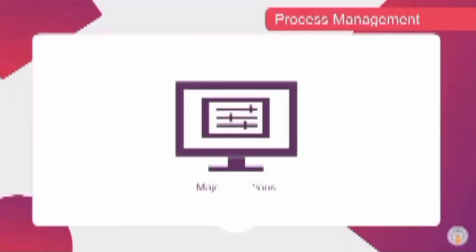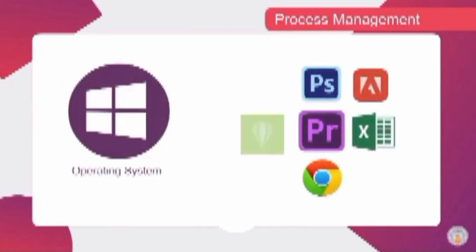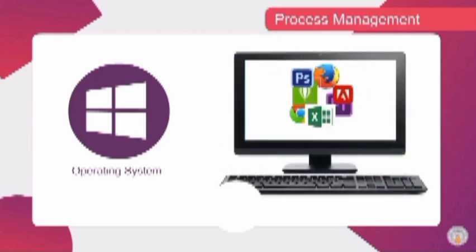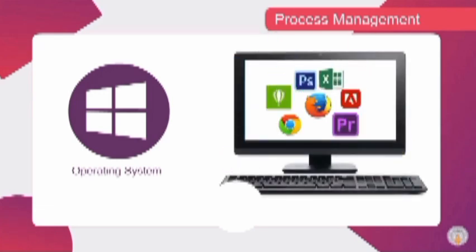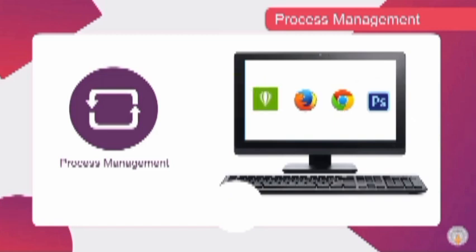One of the major functions of an operating system is process management. The operating system allows multiple applications to run simultaneously. It keeps track of the number of processes that need to be performed and manages the execution of each and every process. The process management activity is similar to the duties of a traffic controller standing at a traffic signal.